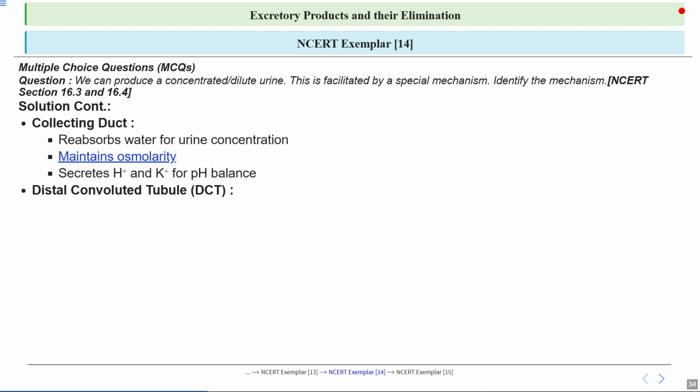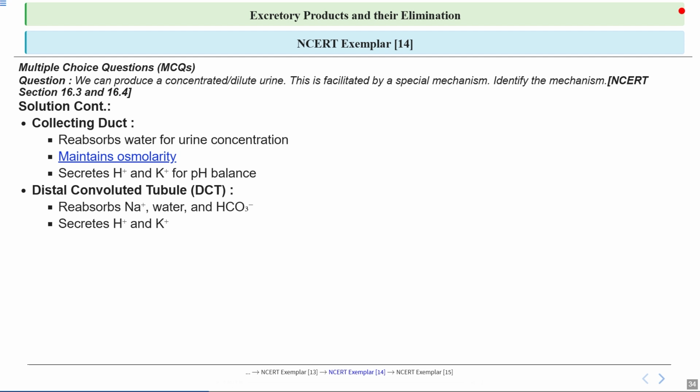Then the DCT also has an important role. It also secretes hydrogen ions as well as potassium ions, which is similar to the collecting duct. So this secretion is another mechanism that helps maintain the pH balance in our body. Now, by reabsorbing and secreting these ions, the DCT plays a crucial role in maintaining both pH and ionic balance. This balance is essential for the proper functioning of our cells as well as organs.